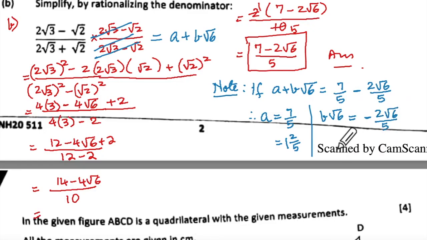Don't say that I have not seen this question so I got nervous. Just use your brain and use your common sense. Root 6 will get cancelled from both sides. So B will be equal to minus 2 upon 5. Did you see what the values of A and B are? Did it make sense to you?